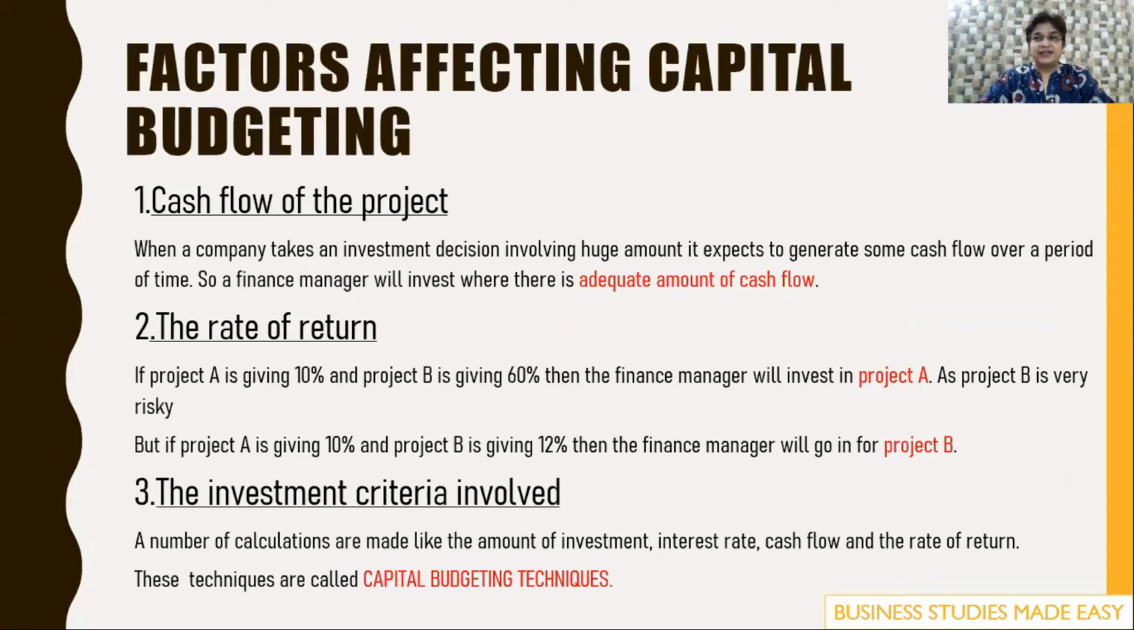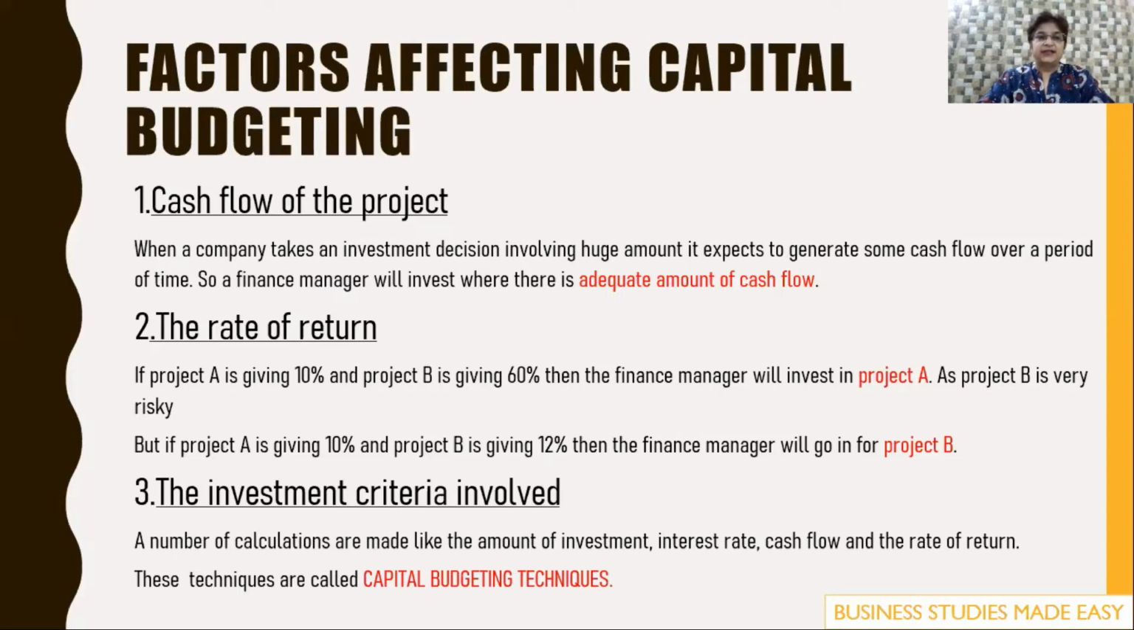Suppose he has to invest outside the business, then he sees whether he's going to get a sufficient amount of cash or not. Is the cash flow of that project sufficient? If he feels that the cash flow is very less, then he will never invest. Some projects are such that the cash flow is after a very long period of time. So therefore, the finance manager will never invest in those projects. He'll always invest in a project in which there is a continuous flow of cash throughout.